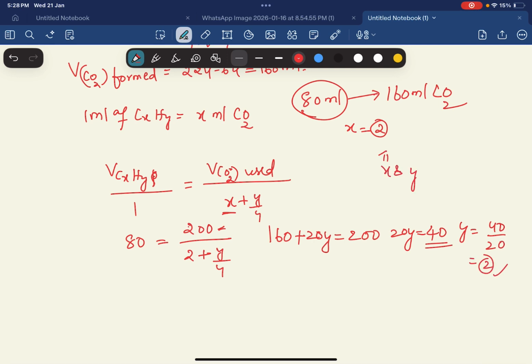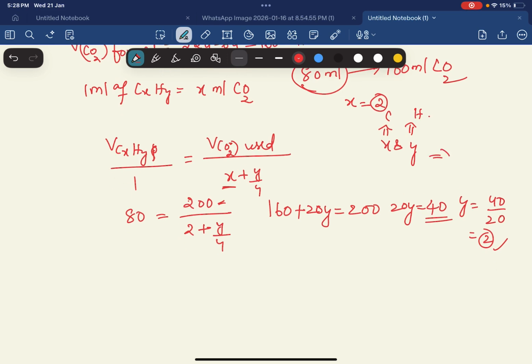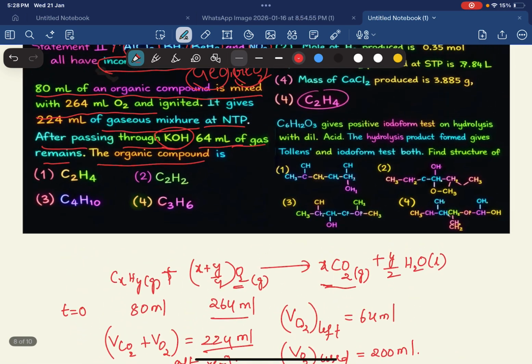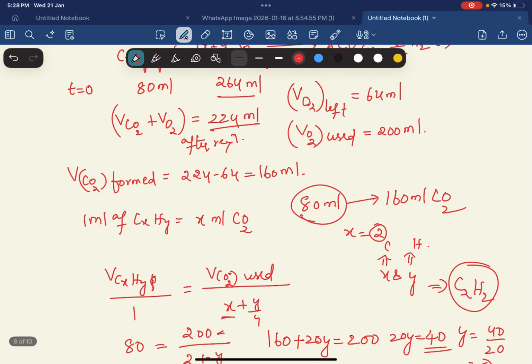Here x is nothing but the carbon number, y is nothing but the hydrogen number. So what is the overall answer, students? C2H2. So this is how first we have to read the question completely. This is a little lengthy and slightly tough question.